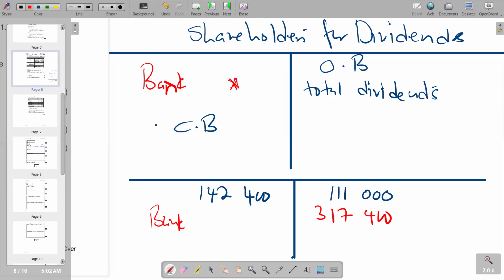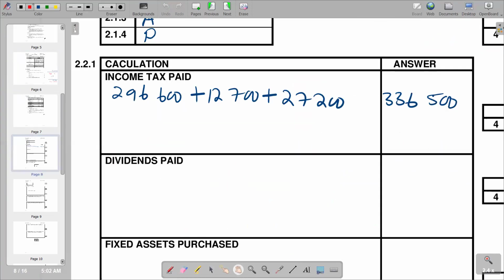We have 317,400, add 111,000, and then from the answer we subtract 142,400, and we get 286,000. So in our calculation, we represent it as 111,000 plus 317,400 minus 142,400.